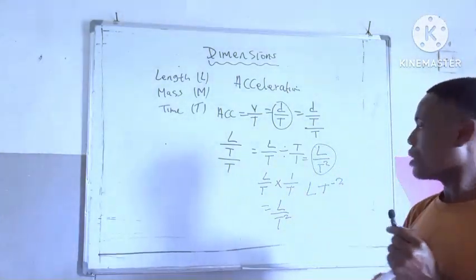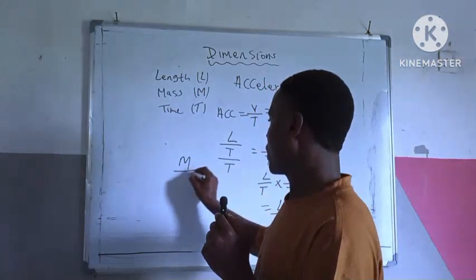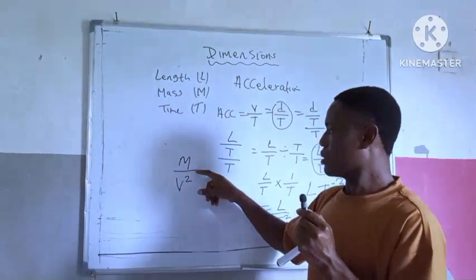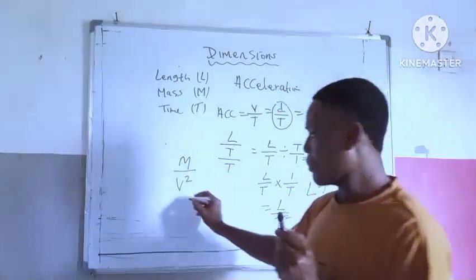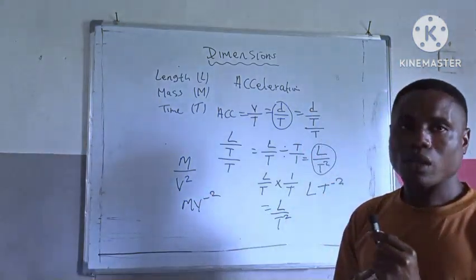So take note. Let's say we have m all over v square, and you want to remove this division sign. It will now be m v raised to minus 2. Are you getting it?